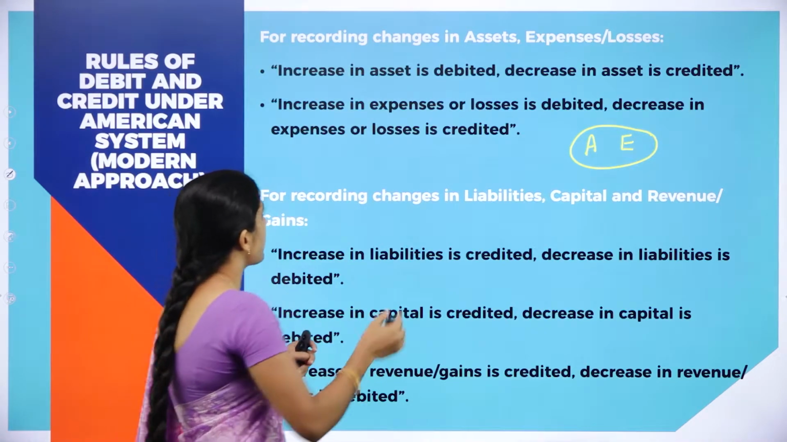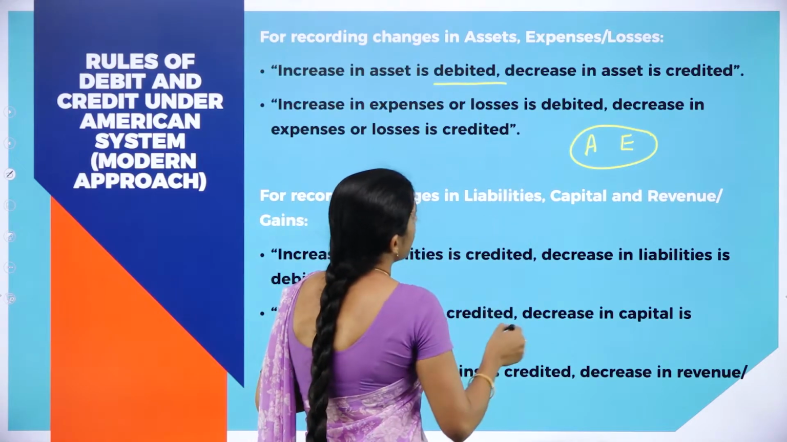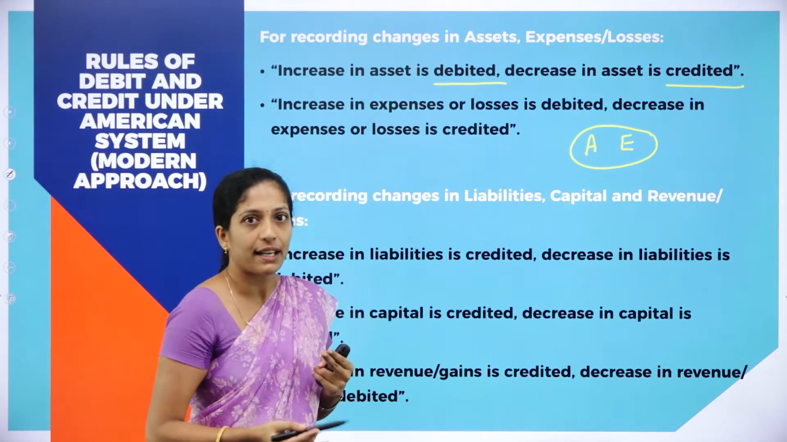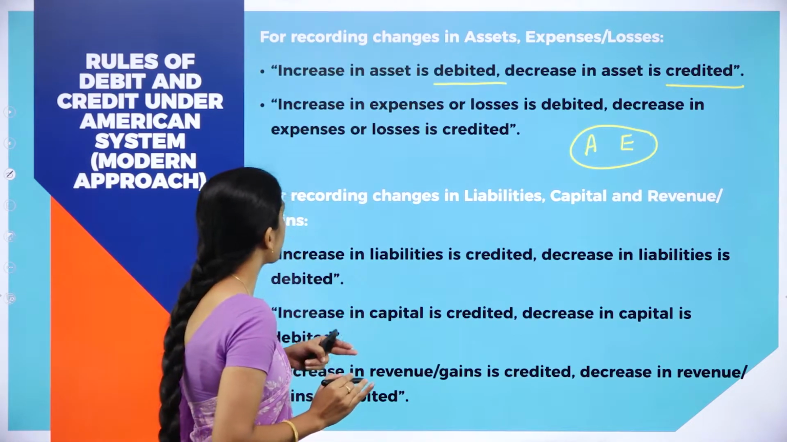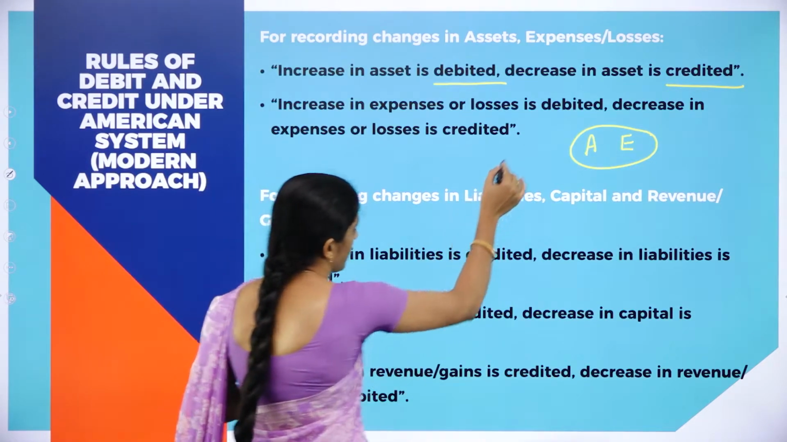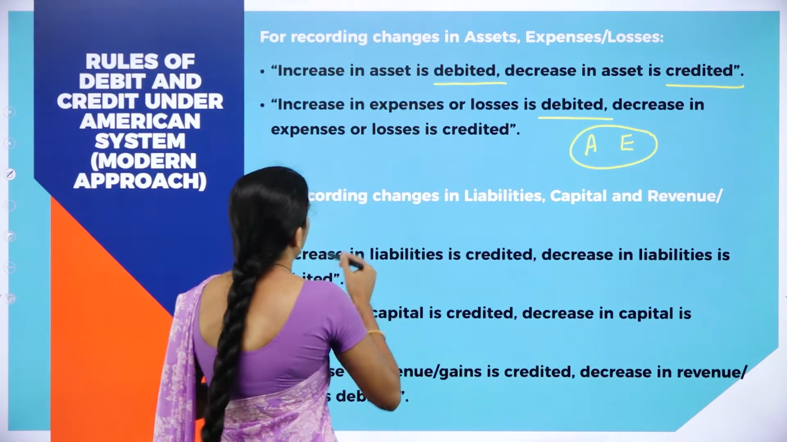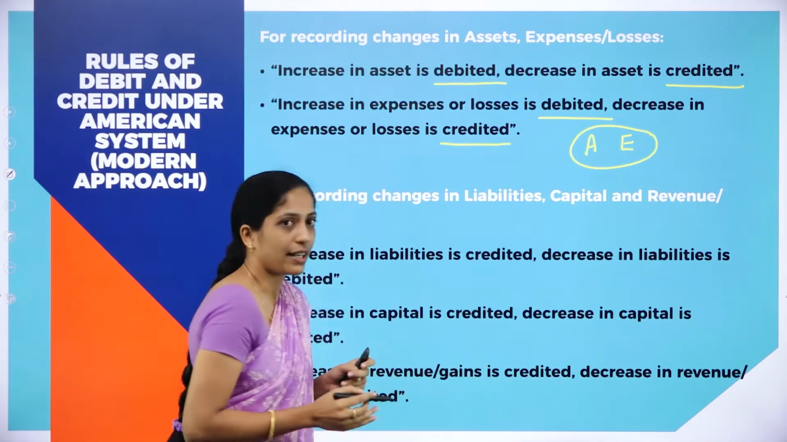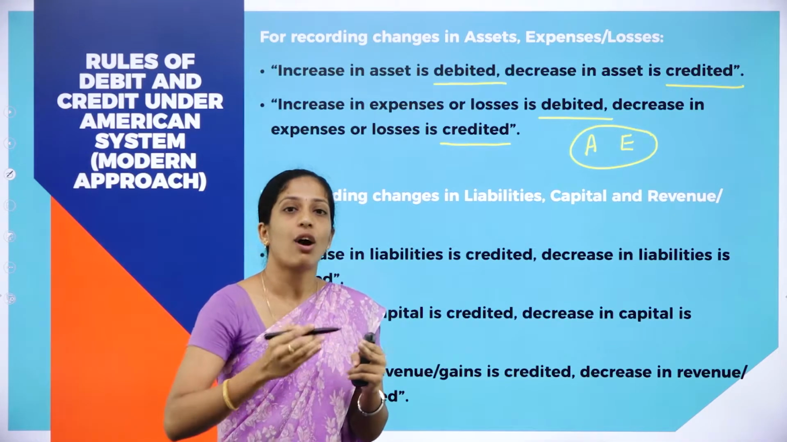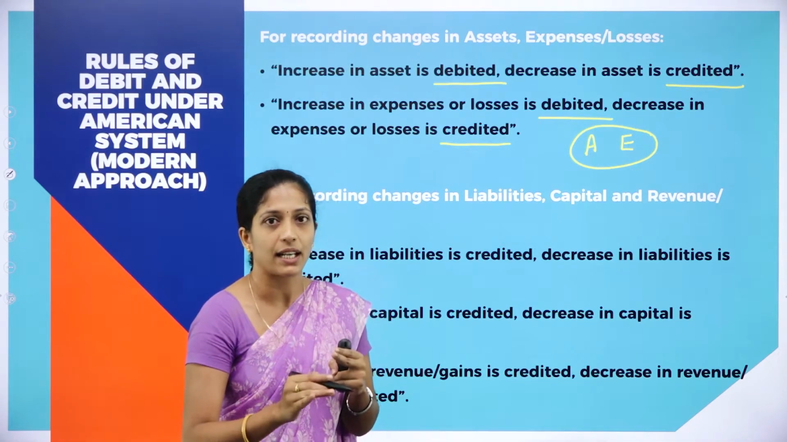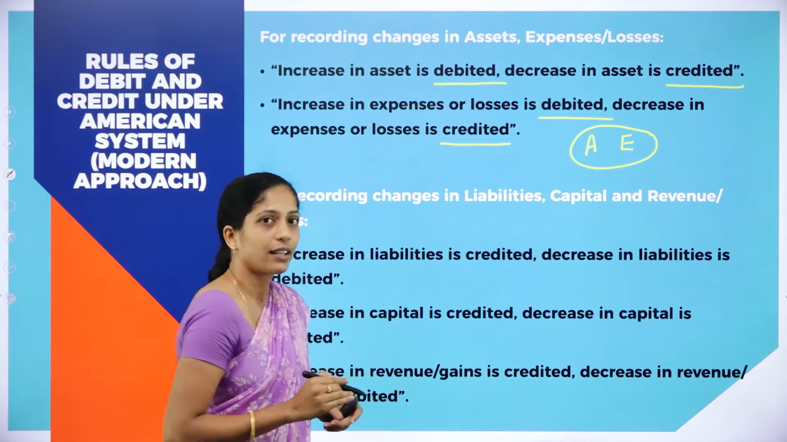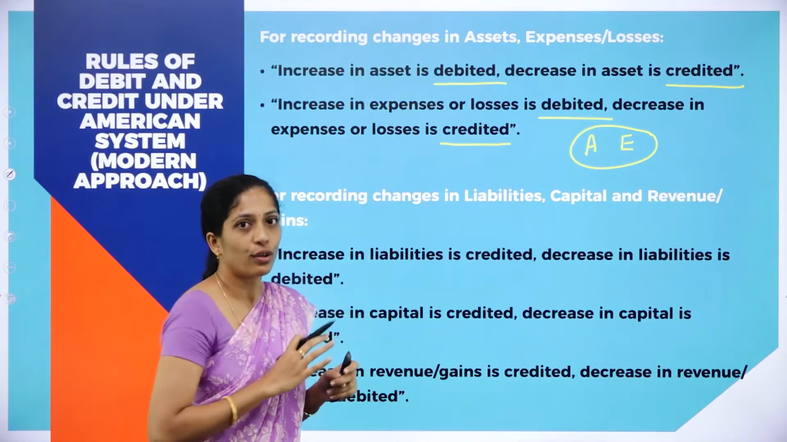Increase in asset is debited, decrease in asset is credited. And the second is increase in expenses and losses is debited, decrease in expenses or losses is credited. Clear? So for assets and expenses, increase in assets or increase in expenses is debited, decrease in assets or decrease in expenses or losses is credited. Clear about the 2 golden rules?